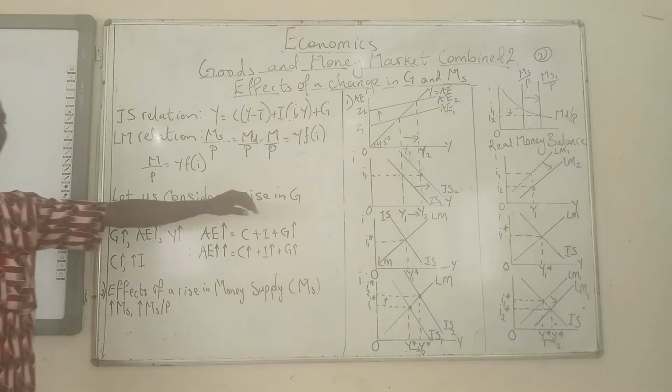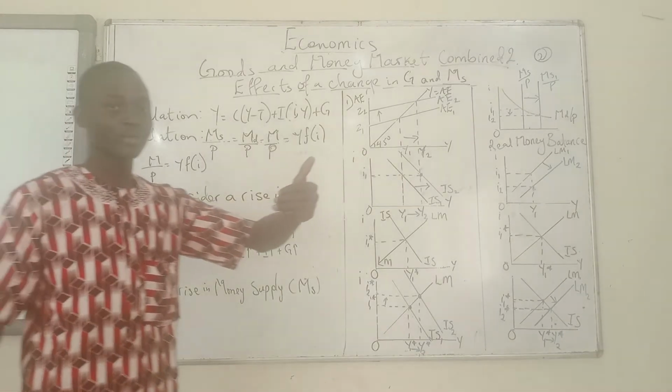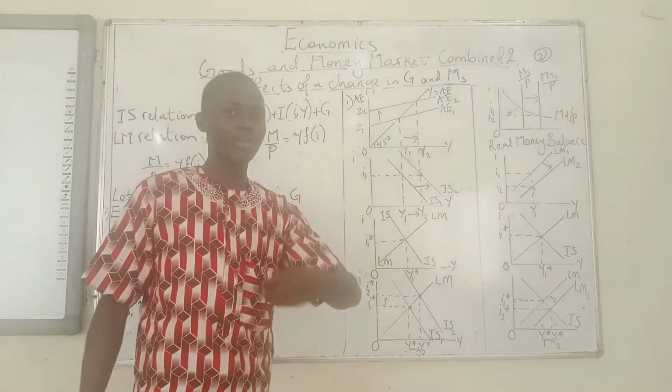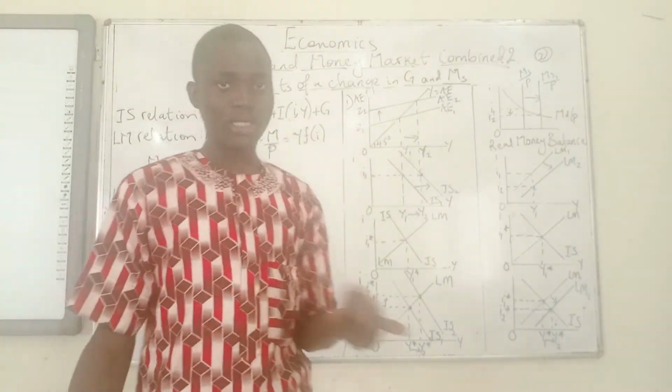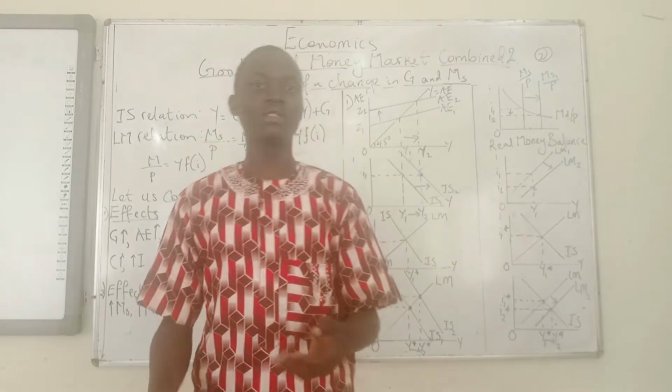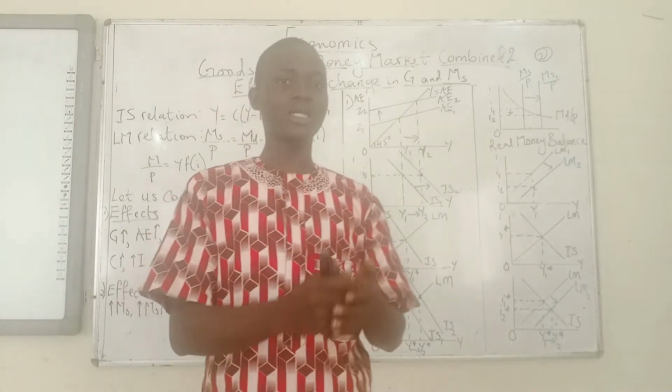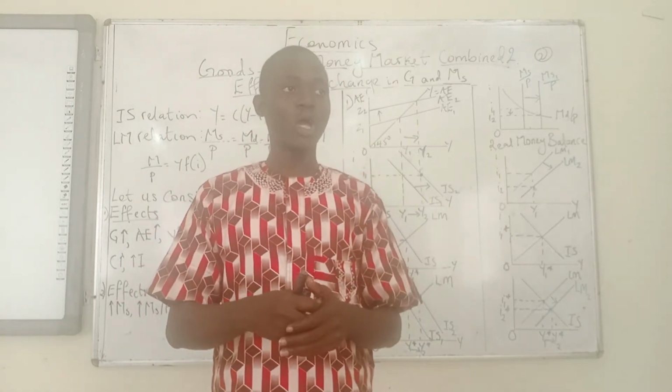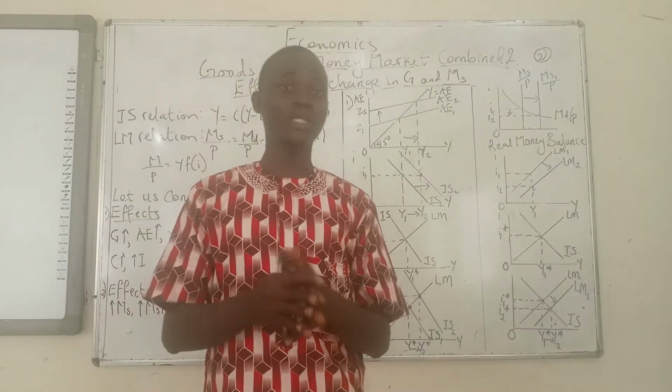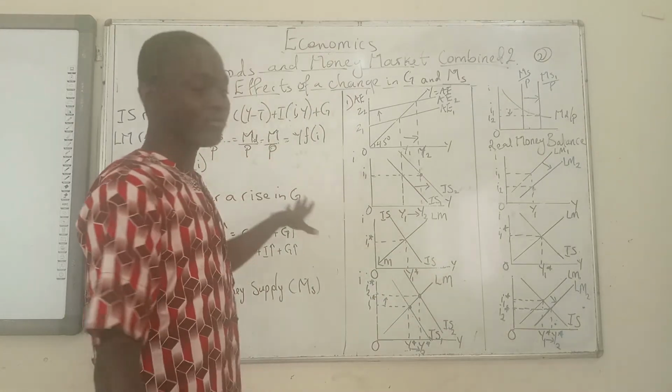Now, the first thing that I explained here is the effect of an increase in government spending, which is basically an expansionary fiscal policy. So when you increase your government spending, then you are pursuing an expansionary fiscal policy. You do that either by increasing government spending, or by reducing taxes, or by doing both at the same time. But here we are just increasing the government spending.